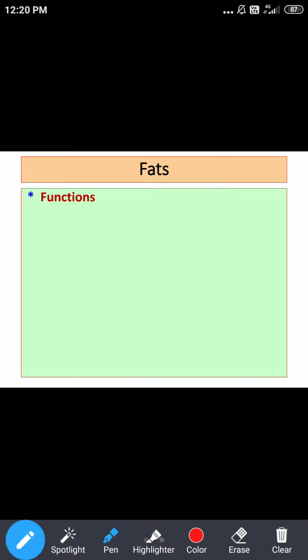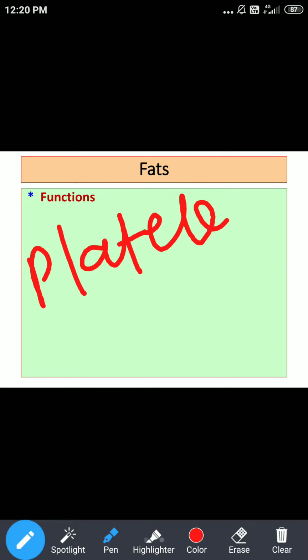If we talk about linoleic acid and arachidonic acid, these two essential fatty acids basically prevent platelet aggregation, or you can say adhesion of platelets.